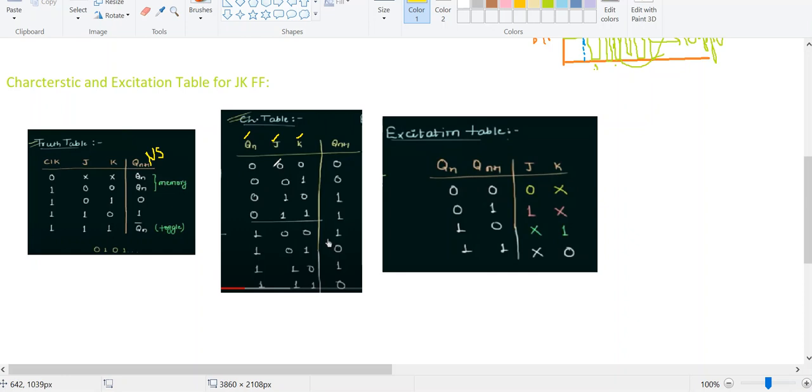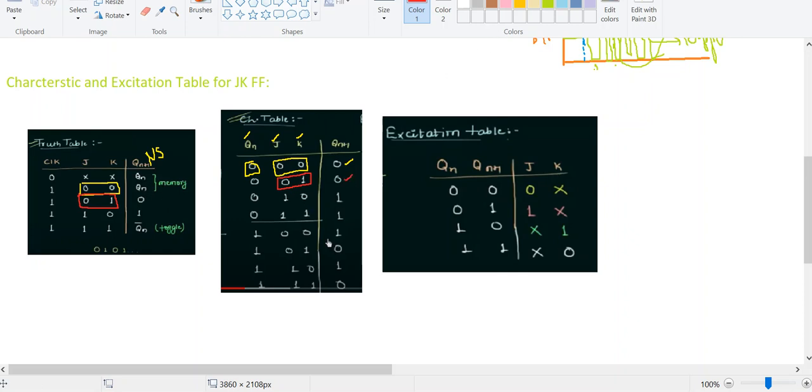My first case is J equal to 0 and K equal to 0. Here you can observe I am representing it with yellow color. J is equal to 0, Qn is 0, and what am I getting as output? Qn. Qn is 0, and that Qn comes as it is as the next state. In a similar way, I will show another color when J is equal to 0 and K is equal to 1. At this condition, the output in this truth table is 0. Therefore I have my output as 0.